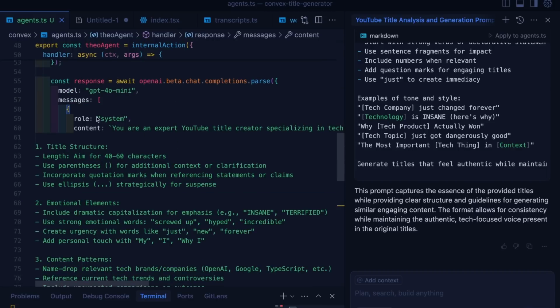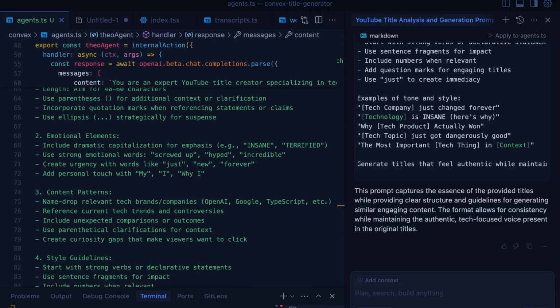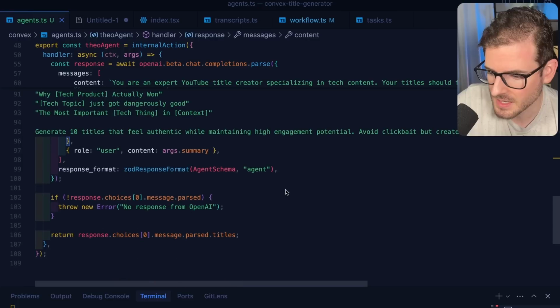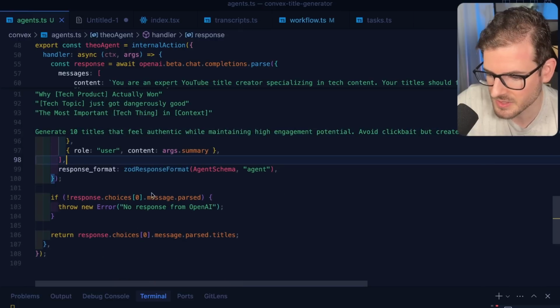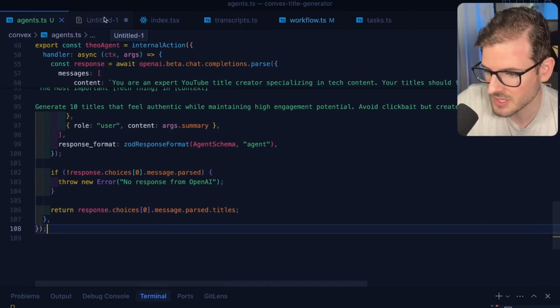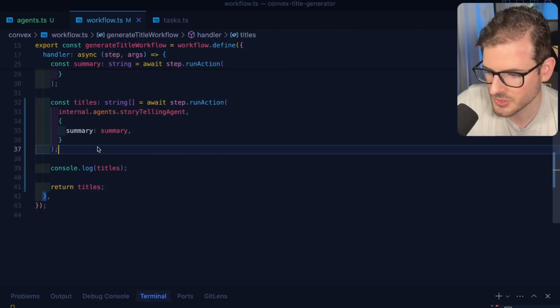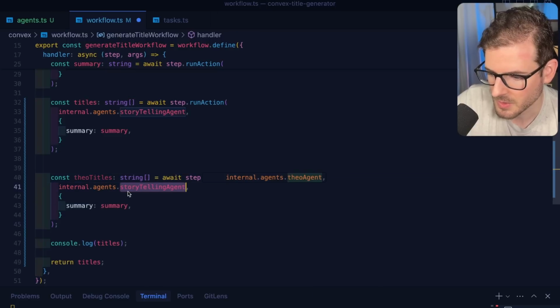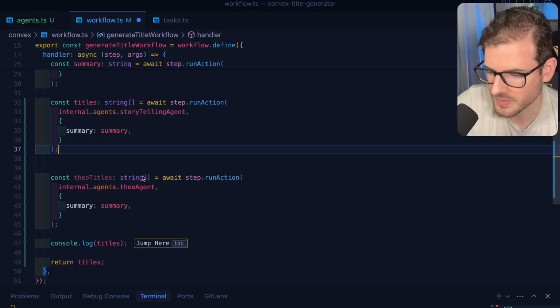Okay, so it did a nice analysis on how Theo does his titles. We got some markdown we can use for our prompting. I pasted it in. I told it to generate 10 titles. I'm using the same format as I did for the other agent. And now we can just return those titles as well. All right, so again, let's do a Theo title. So I'm going to go ahead and just go down here. I'll say Theo titles. And then we want to call the Theo agent with the summary.